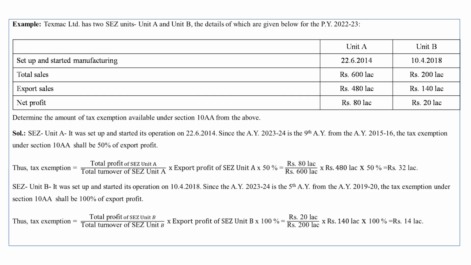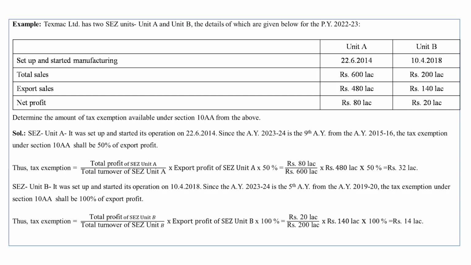For the previous year 2022-23, its total sales 200 lakh, export sales 140 lakh, net profit 20 lakh. So we are interested to know what shall be the amount of tax exemption under section 10AA of Texmaco Limited for its two SEZ units, Unit A and Unit B.